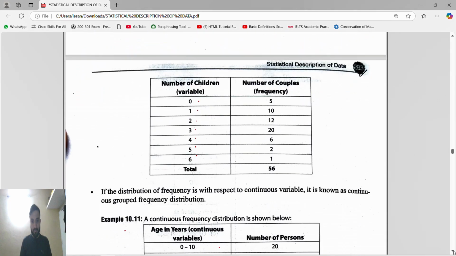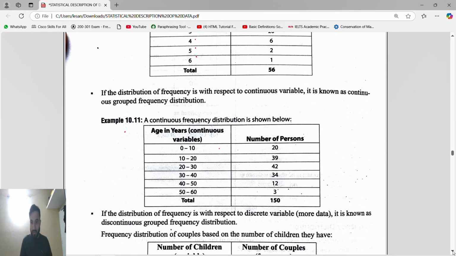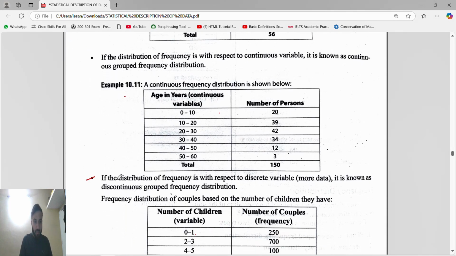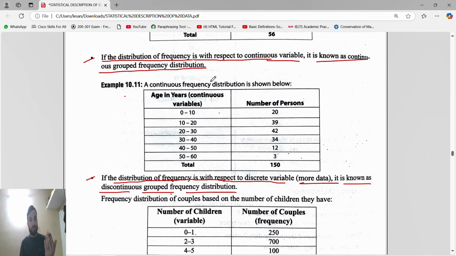And the same thing you can see here: if the distribution of frequencies is with respect to a discrete variable, meaning more data, it is known as discontinuous grouped frequency distribution. This thing you have to remember, guys. If the distribution of frequency is with respect to a continuous variable, it is known as continuous grouped frequency distribution.